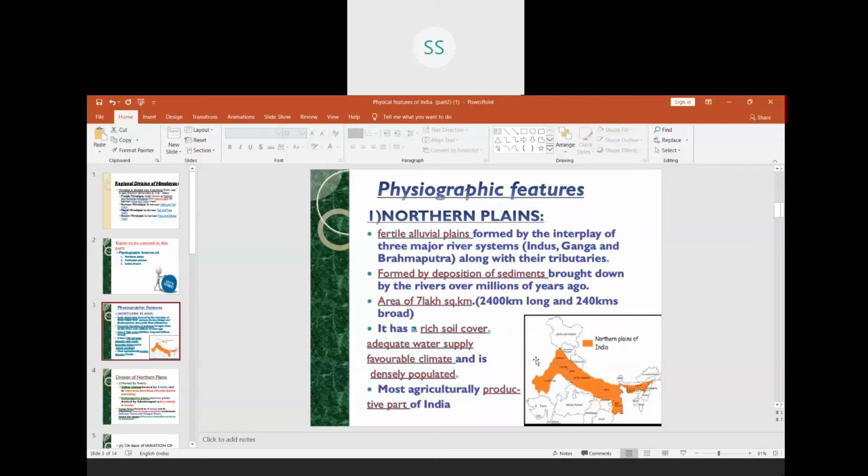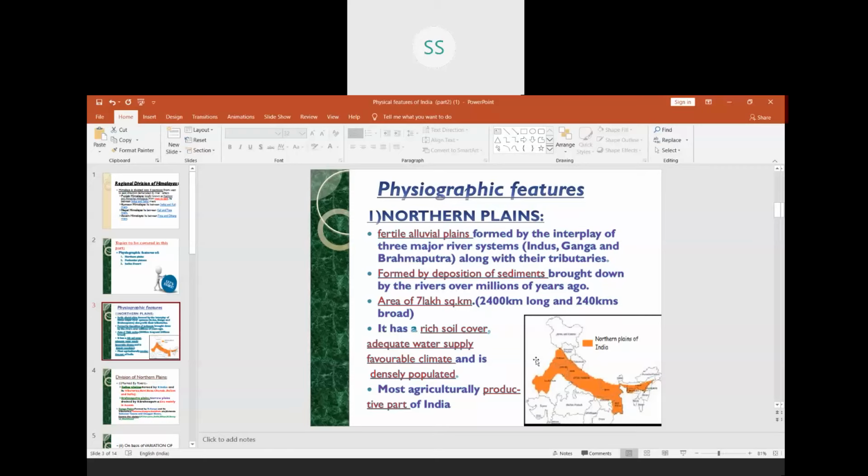So we are going back to the point. It has rich soil cover, that is alluvial soil, and adequate water supply. We can see that there are so many rivers flowing into the northern plains. Especially we can see river Ganga flowing into the northern plains, and even river Brahmaputra, which flows through the northern plains, and its tributaries. So it has a large amount of water supply, which again supports a large amount of agriculture.